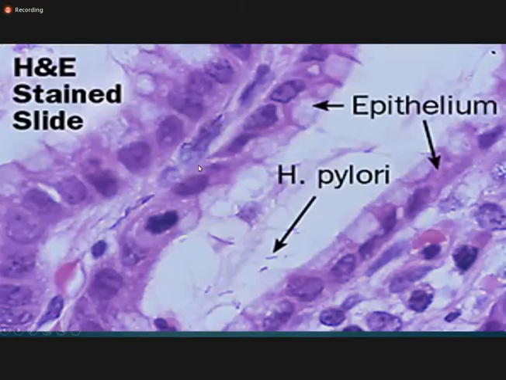Again, another H&E stained slide. This is a gland, and within the lumen of the gland, you can appreciate the curved organisms, and these are the H. pylori. This is the epithelium and overlying epithelium. This is the lumen of the gland, and in the lumen you find the curved organisms. These are the H. pylori.